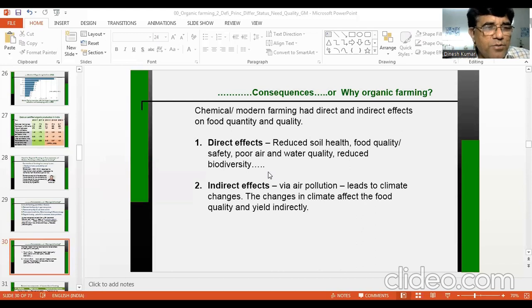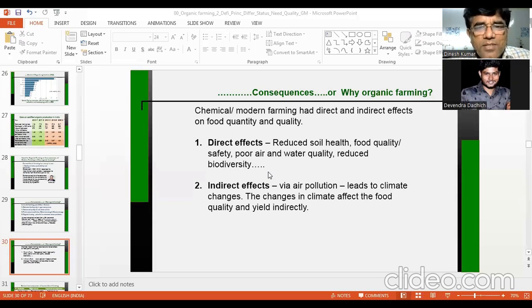Then indirect effects you can inform about via air pollution. Air pollution can lead to climate change. I explained to you, climate can affect the food quality. Climate changes are going to affect the food quality very much. I will explain to you. And yield can be reduced. So some direct effects of conventional farming and some indirect effects of conventional farming.